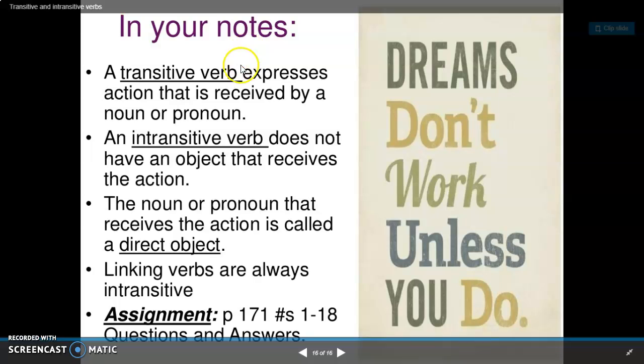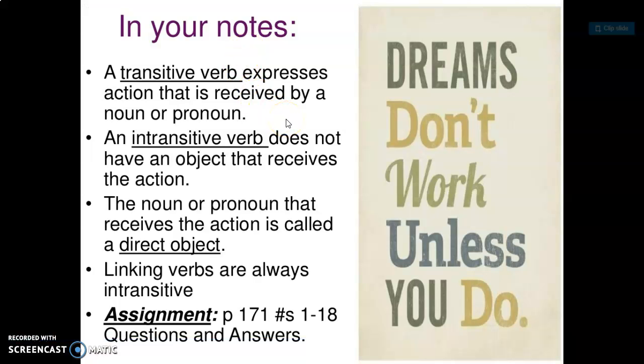All right, so just to go over what we said in this video: a transitive verb expresses action that is received by a noun or a pronoun. An intransitive verb does not have an object that receives the action. The noun or the pronoun that receives the action is called a direct object. And linking verbs are always intransitive verbs.